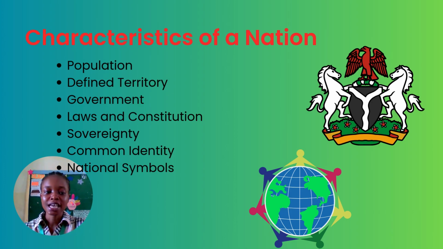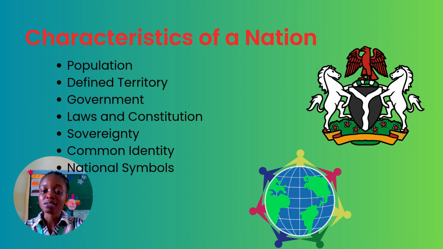Next is sovereignty. When we talk about sovereignty, a nation has the power to govern itself without control from another country. Now, Nigeria was not always a nation. There was a time we were being controlled by the British. During those times, we could not make decisions for ourselves. The British were the ones in charge. The British were the ones who made decisions. The British chose the people who were in power. But at a particular point in time, we gained our independence and became a what? A nation, because we were no longer under British rule. We are able to make our own decisions, decide our government officials, make our own laws, and other things like that.